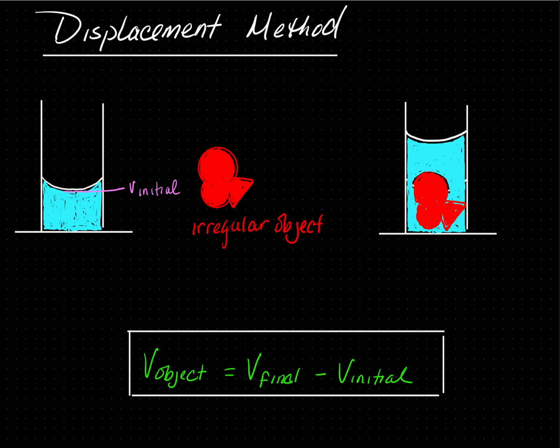After reading the initial volume, we take our irregular object and place it inside the graduated cylinder. Once the object is fully submerged on its own, we read the new volume. That new volume is called volume final. The difference between the final volume and the initial volume is the volume of the object.